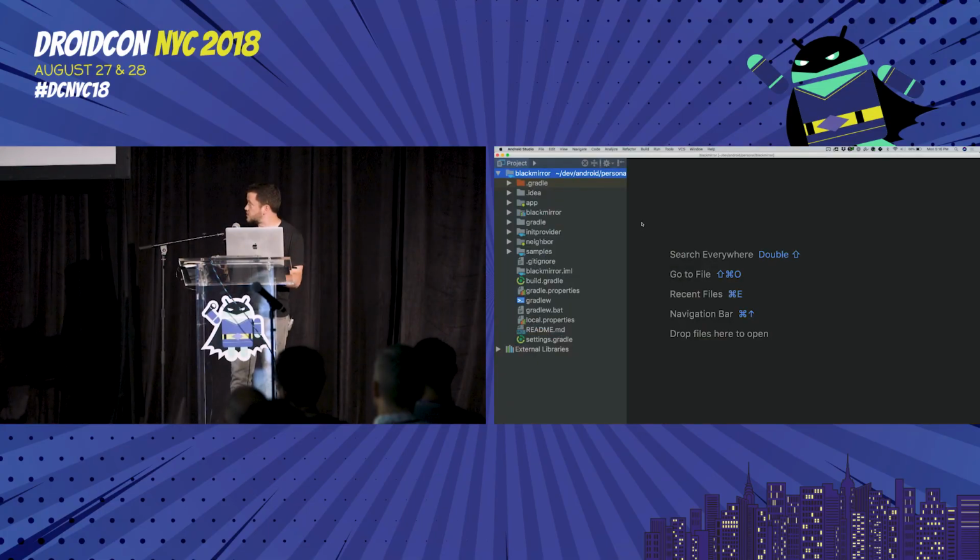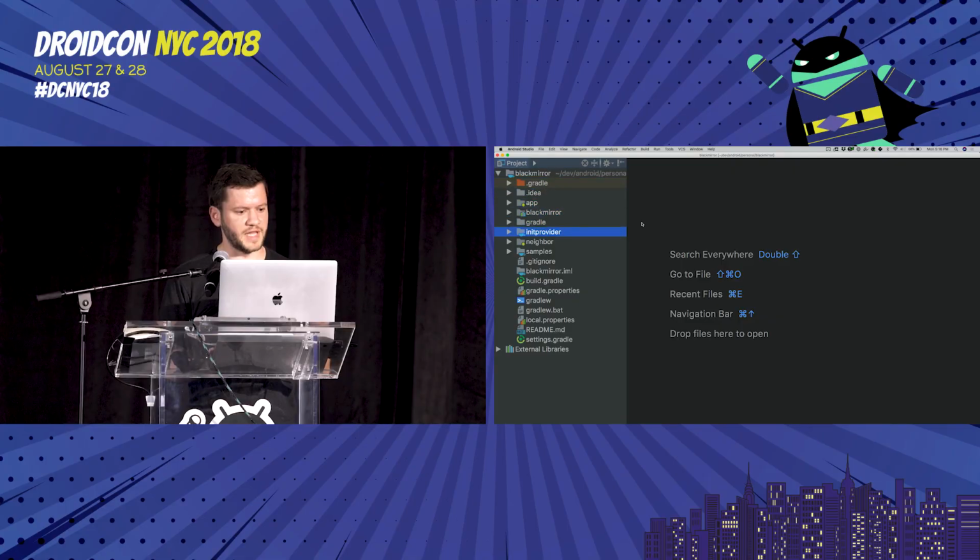All right, so the general structure of the project is we have this Black Mirror. I don't think I have time to really talk about this init provider. The short backstory is that we wanted to install it as soon as possible, and there's a clever trick that you can actually have code that runs before application onCreate by hiding it in a content provider and then packaging that, and then all of that will get run before application onCreate.